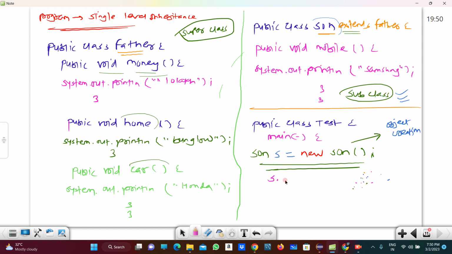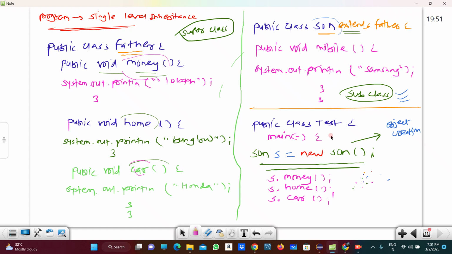This is the reference variable dot, there is a money method, this is the method I am calling here. Then the second method is the home method, that also I am calling here. And the third method is car, that is also I am calling here.